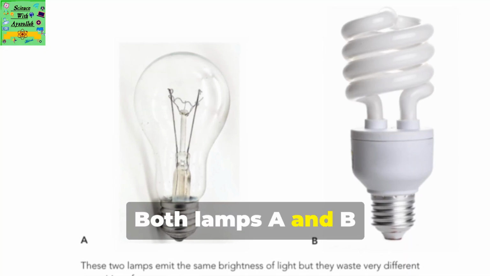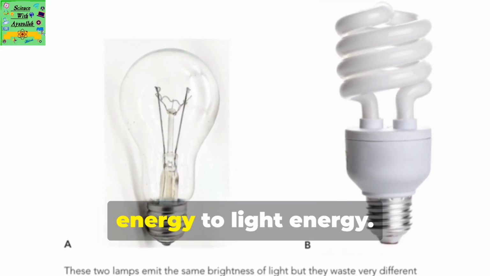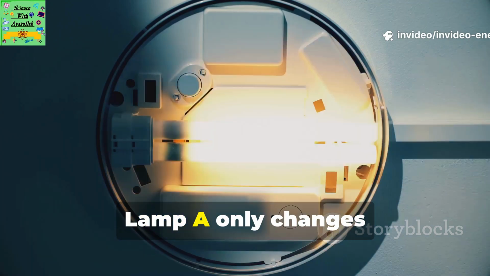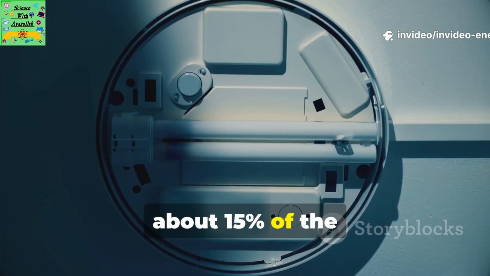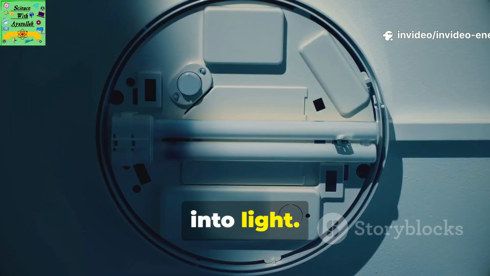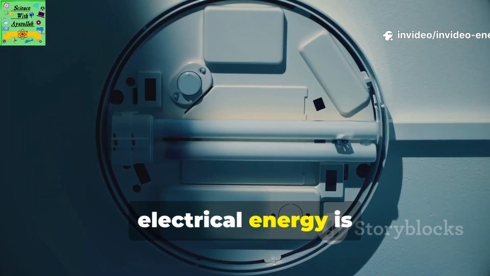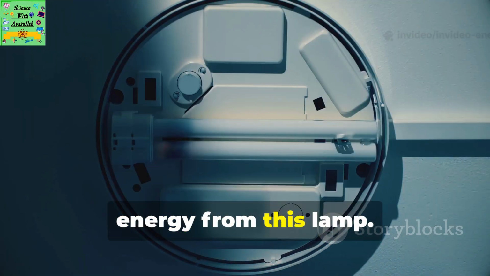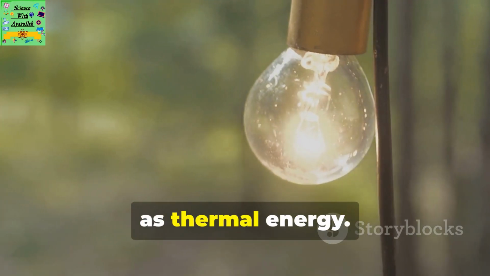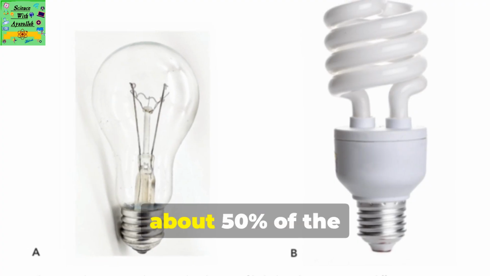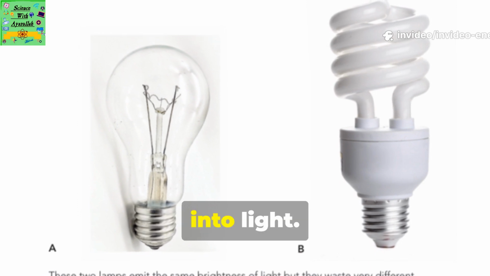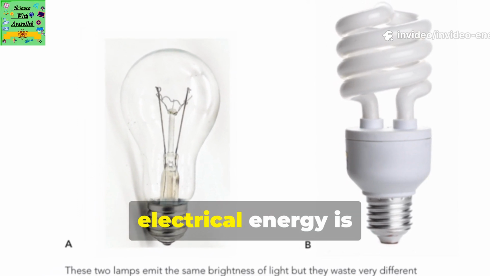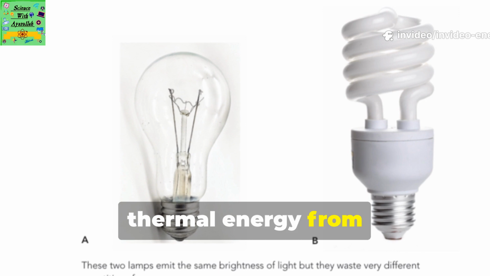Both lamps A and B in the picture change electrical energy to light energy. Lamp A only changes about 15% of the electrical energy into light. 85% of the electrical energy is wasted as thermal energy from this lamp. This is dissipated as thermal energy. Lamp B changes about 50% of the electrical energy into light. 50% of the electrical energy is dissipated as thermal energy from this lamp.